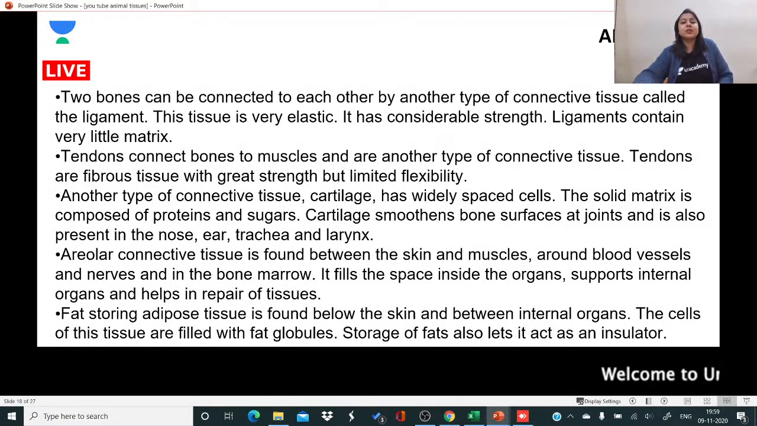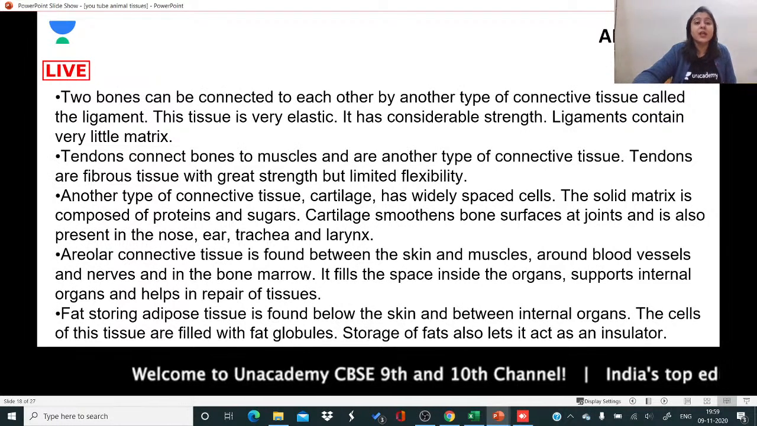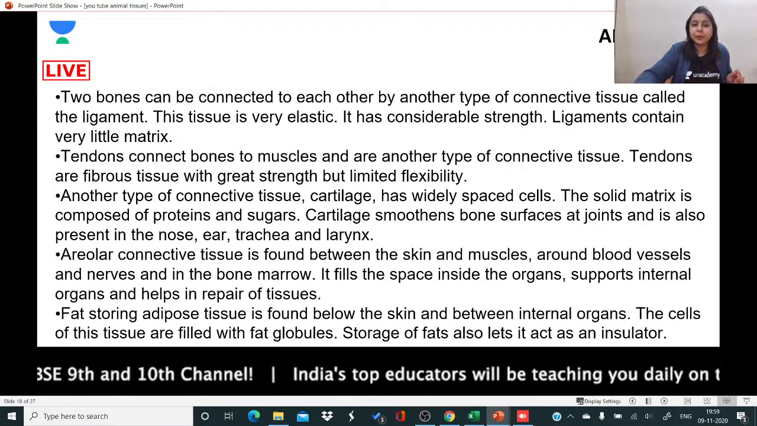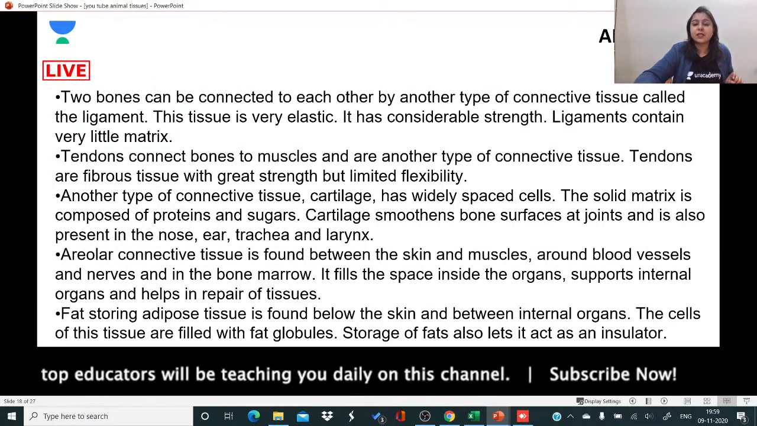Okay, so two bones, just look at this. Two bones are directly connected to each other by ligaments. Now this is very, very important: the direct connection between two bones is by ligament. Okay, and muscles to bones are connected by tendons.